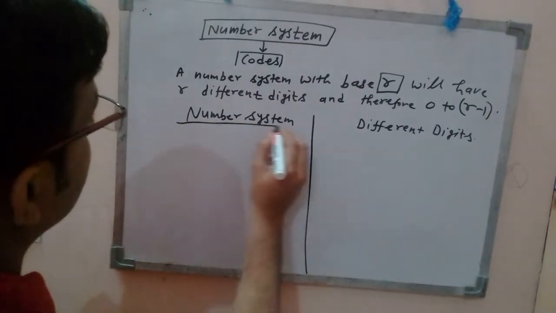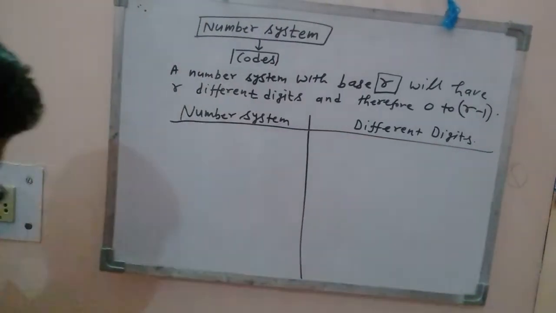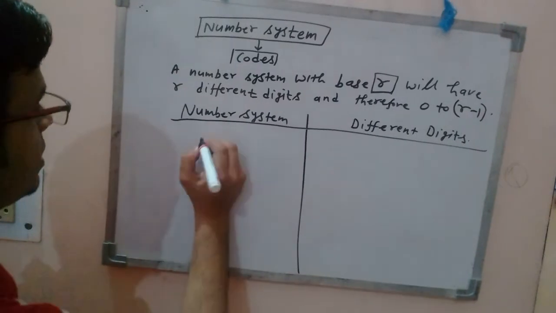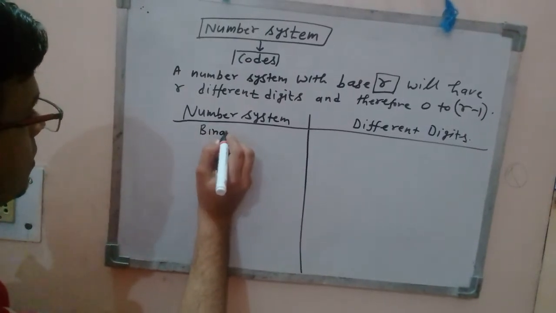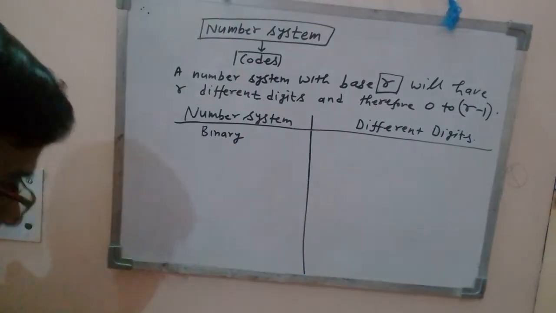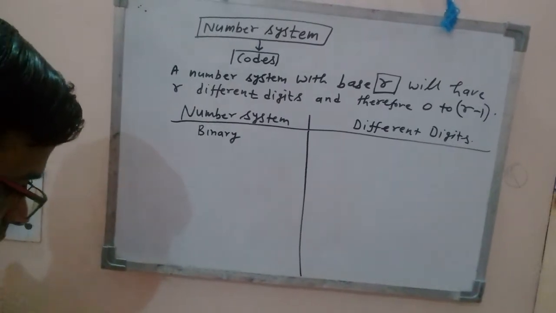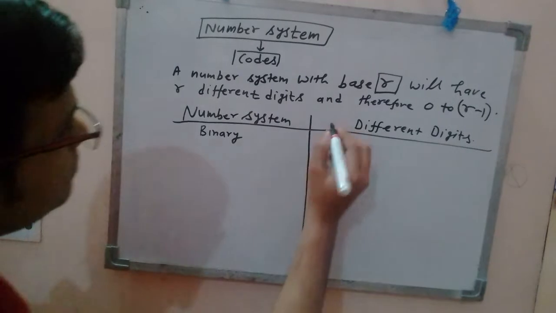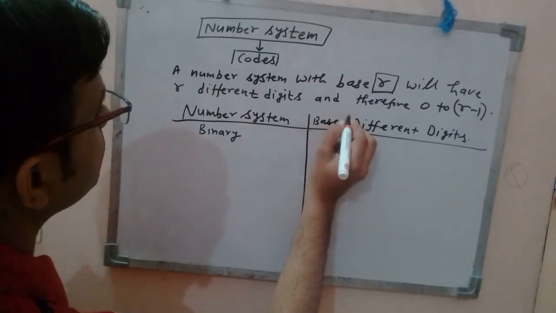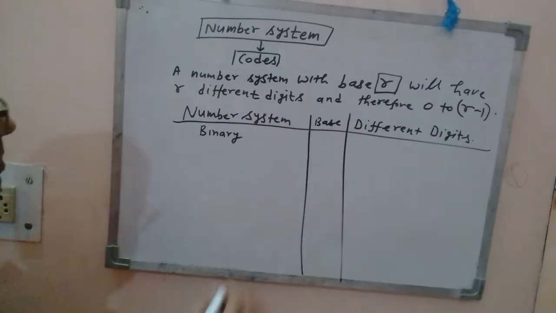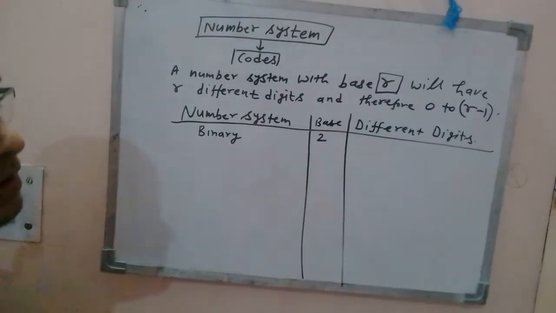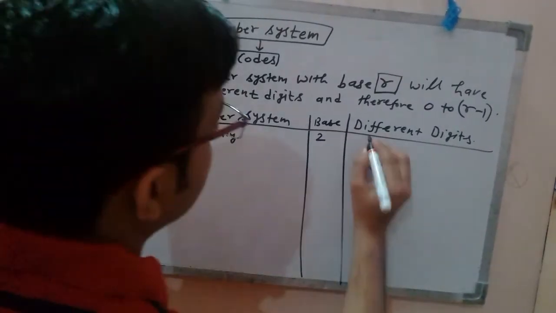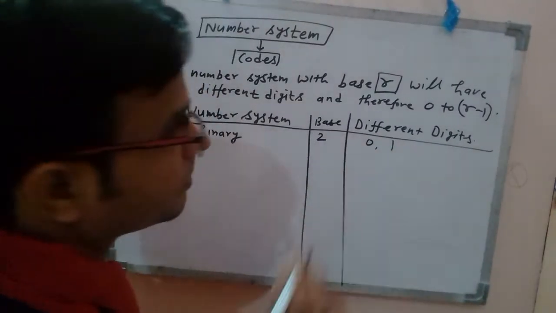So see here, I am going to write binary, right? So for binary, what is the base? For binary system, base is 2. And what are the different digits? 0 and 1.